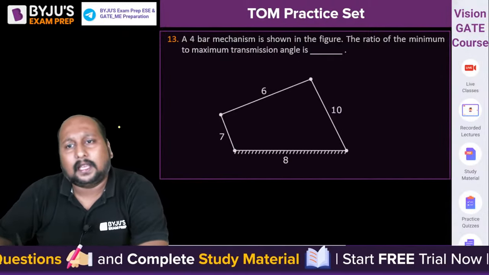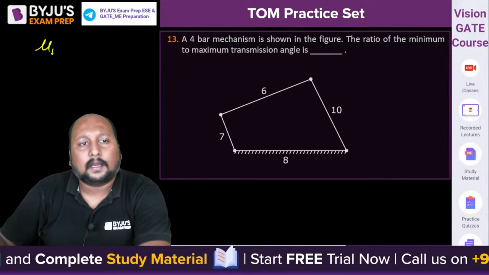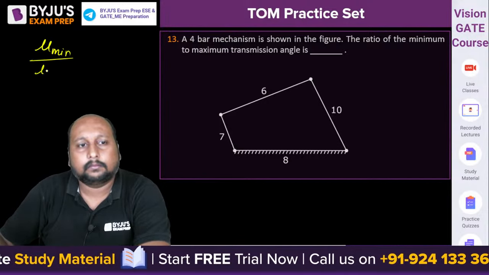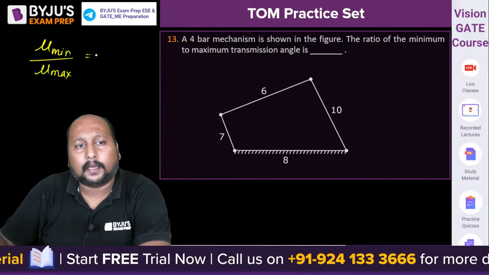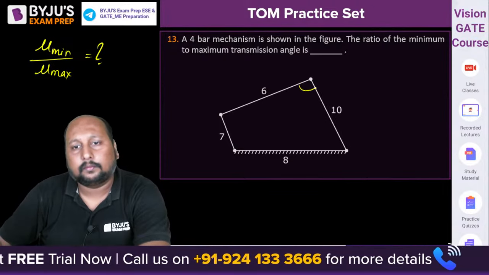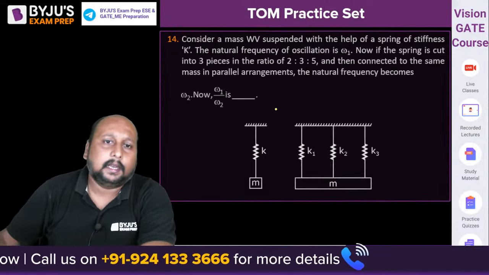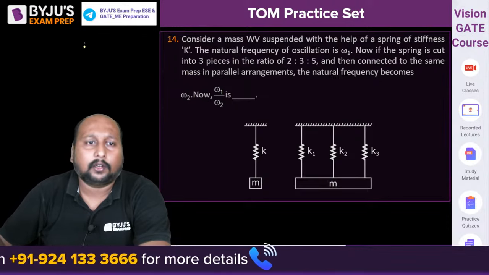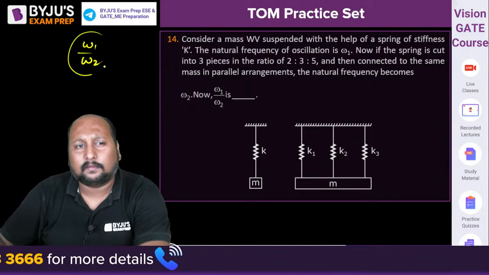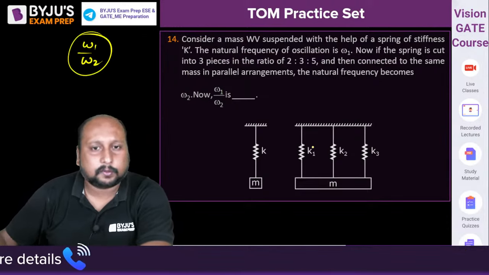13th question, very easy. You have to calculate the mu minimum to mu maximum. This question is saying this is the value of mu. Okay. Next question is very easy. You can calculate omega 1 by omega 2. Very easy. They have given some combination of springs.